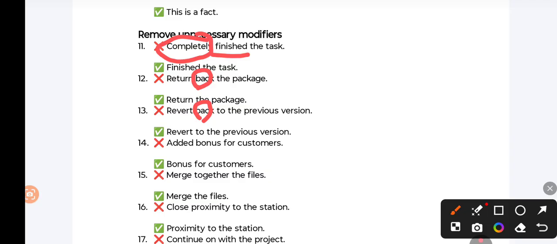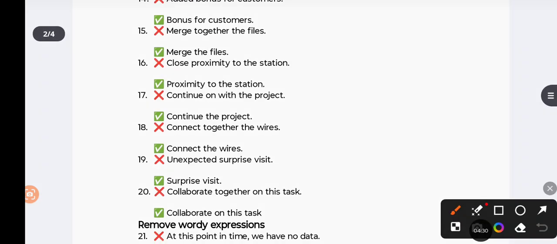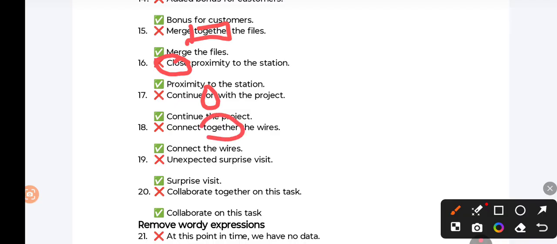Added bonus for customers. A bonus is something that is already added. So bonus for customers. Merge together the files. When you are merging something, you are putting two things together. So you rather say merge the files. Close proximity to the station. Proximity itself is closeness. So you rather say proximity to the station. Continue on with the project. Here the preposition on is useless. Continue with the project. Connect together the wires. When you are connecting something, it is together. So connect the wires. Unexpected surprise visit.